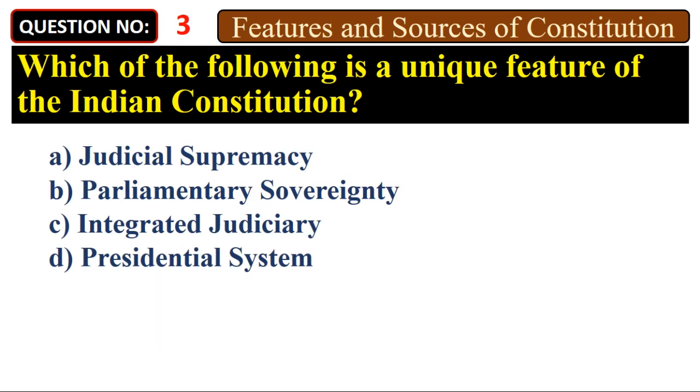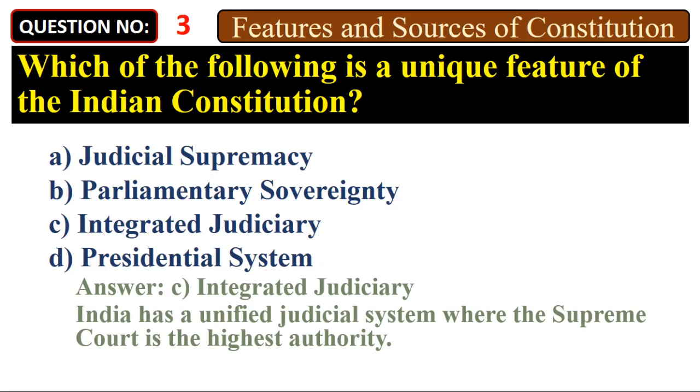Which of the following is a unique feature of the Indian Constitution? A. Judicial supremacy. B. Parliamentary sovereignty. C. Integrated judiciary. D. Presidential system. Answer: C. Integrated judiciary. India has a unified judicial system where the Supreme Court is the highest authority.